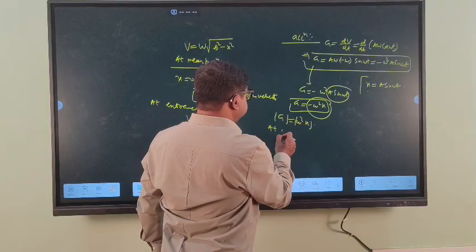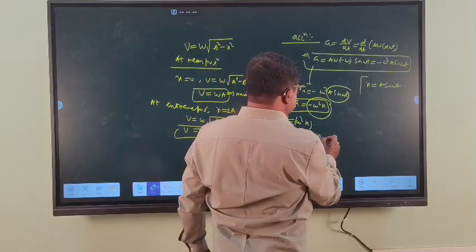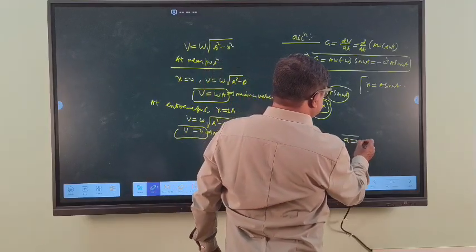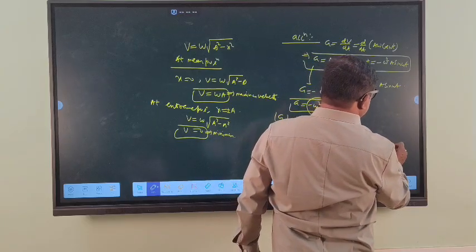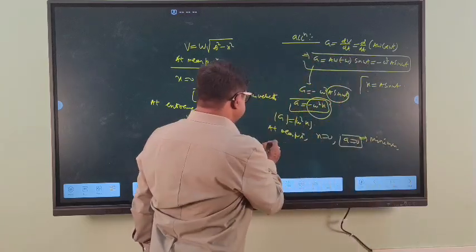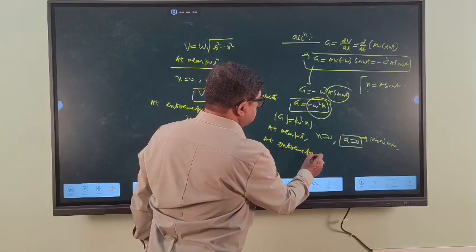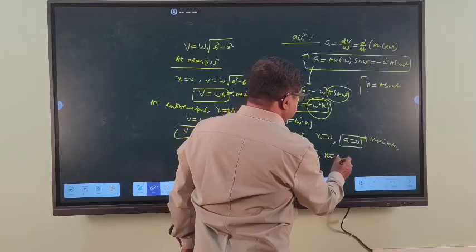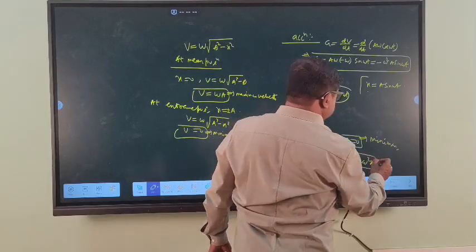At the mean position, x is equal to 0, so acceleration is equal to 0. So acceleration is minimum. At the extreme position, x is equal to a, so acceleration is omega square a, that is maximum.